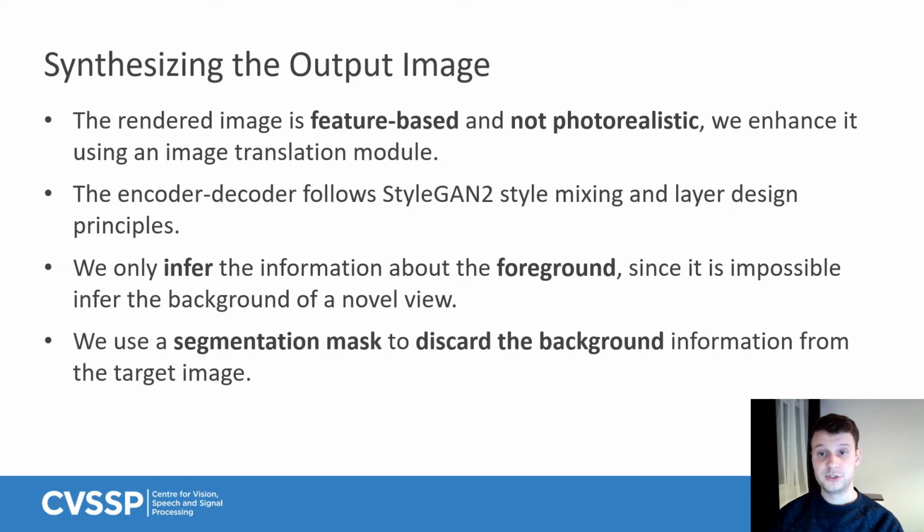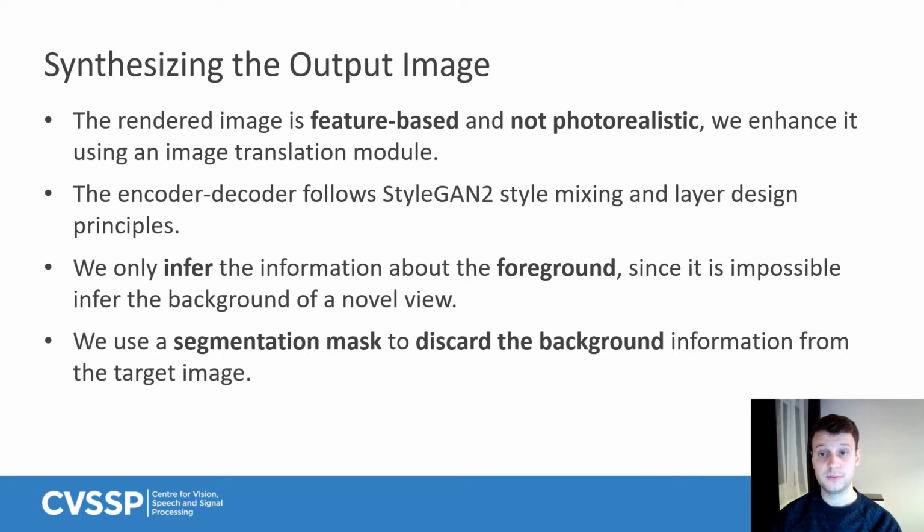The rendered image is feature-based and not photorealistic due to the small number of primitives. However, increasing the number of primitives would increase the computational costs and the difficulty in optimizing the overall problem. Therefore, we choose to enhance it in a subsequent step and view it as an image translation problem. We designed an encoder-decoder architecture which follows StyleGAN2 style mixing and layer design principles. In order to recover high-frequency details, we incorporate the appearance estimated previously at each layer of the network.